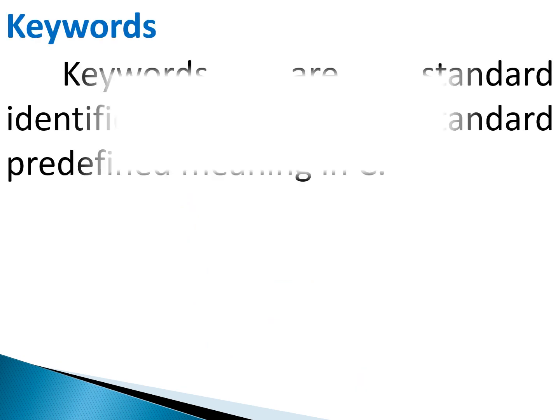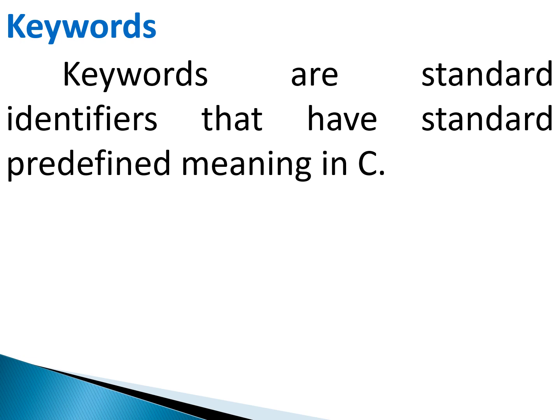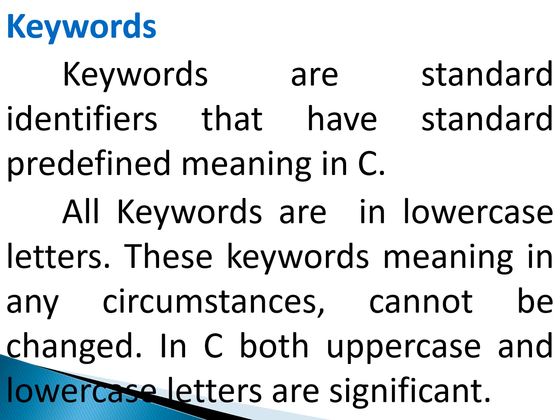Keywords. Keywords are standard identifiers that have a predefined meaning in the C language. All keywords are in lowercase letters, and the meaning of these keywords cannot be changed or altered under any circumstances. That is, they are fixed and we cannot make any changes to the meaning of a keyword. If we try to change it, it will give an error. In C, both uppercase and lowercase letters can be used and those are significant.